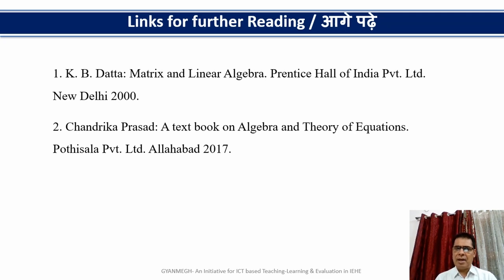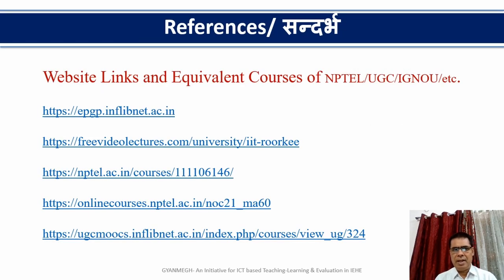Matrix and Linear Algebra by K.B. Datta, Prentice Hall of India Private Limited, New Delhi, publication 2000. A textbook on algebra and theory of equations by Chandrika Prasad, Pothyshala Private Limited, Allahabad, edition 2017. And these are the website links and equivalent courses of NPTEL, etc.